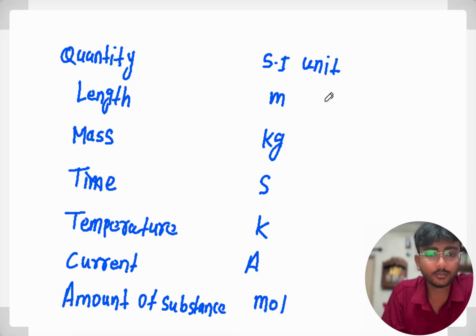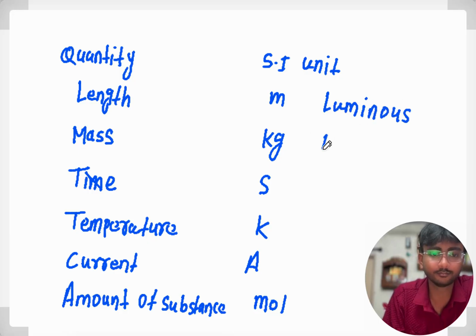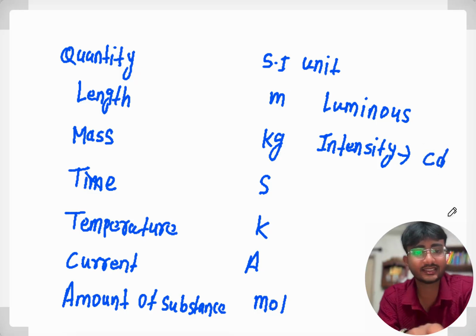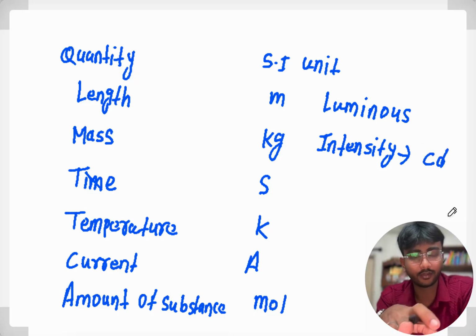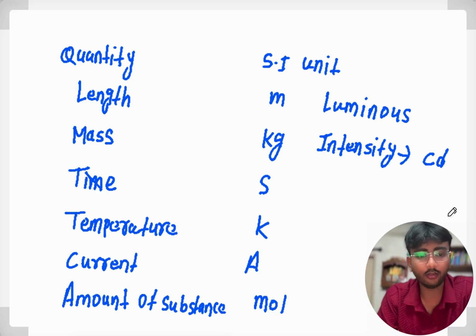And the last one is luminous intensity, and the SI unit of it is candela, cd. So these seven are the fundamental quantities and their SI units.